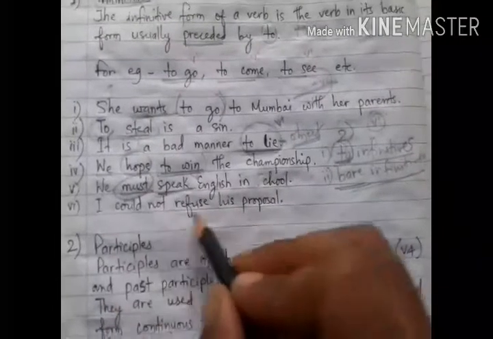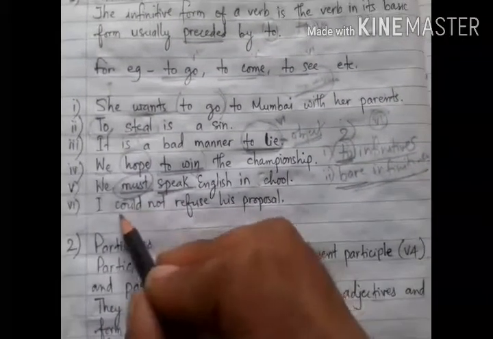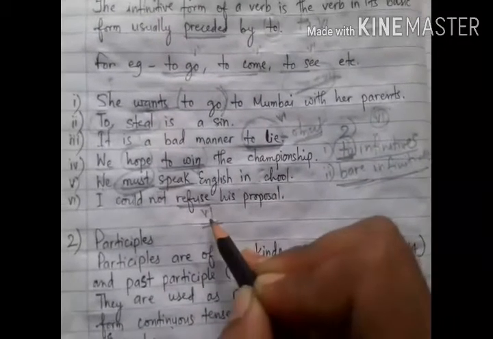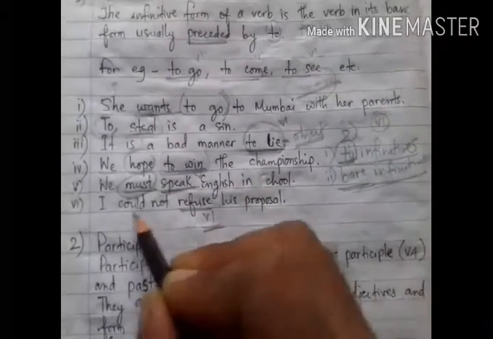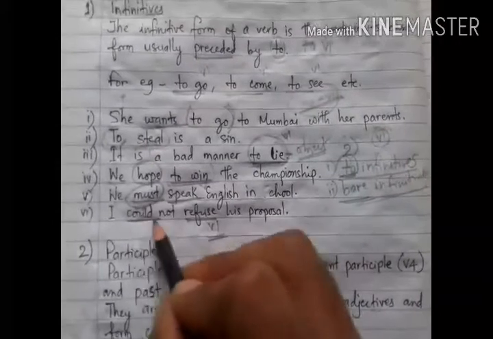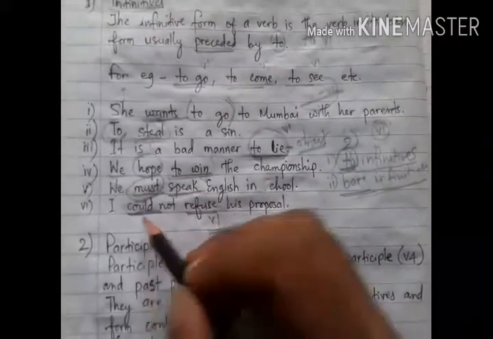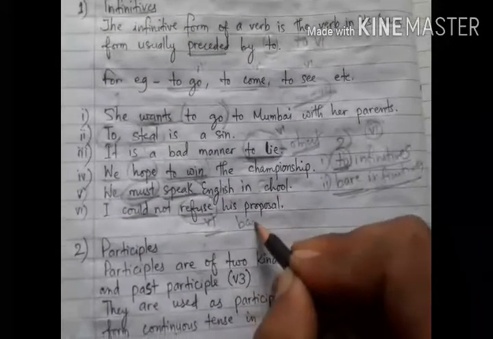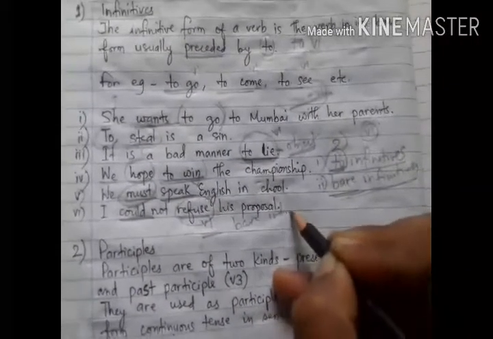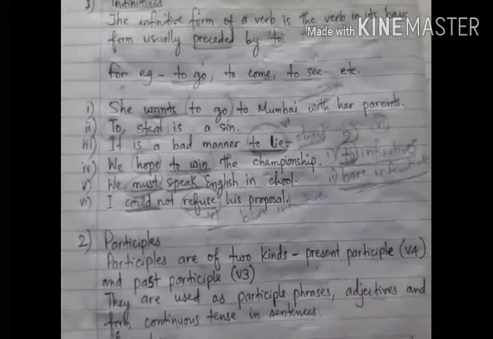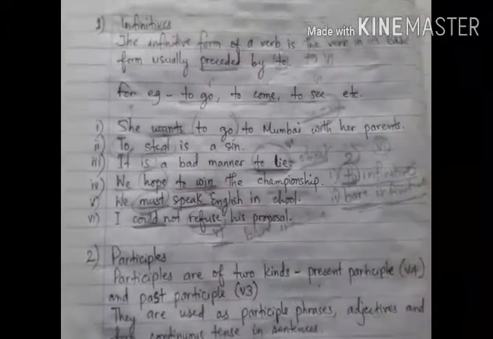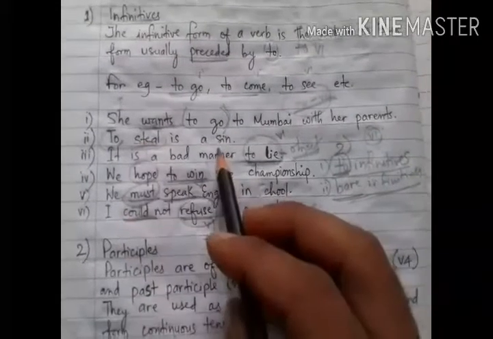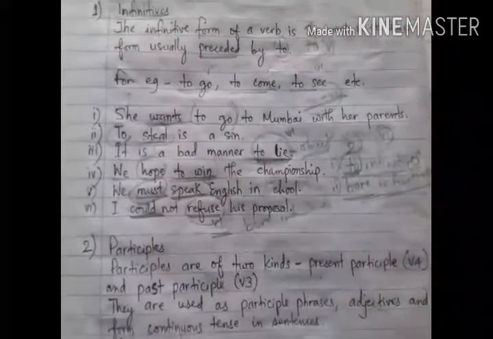Now, I could not refuse his proposal. So here also, I could not refuse. Refuse is B1 form of the verb, but here it has not been used with the preposition to, but with the modal auxiliary could. So it is an example of bare infinitive. Okay, so I hope you have understood the kinds of infinitives also. Understood? Infinitives can also be used as the subject and object. That means they can be used as nouns.